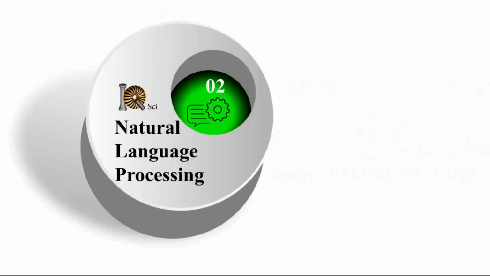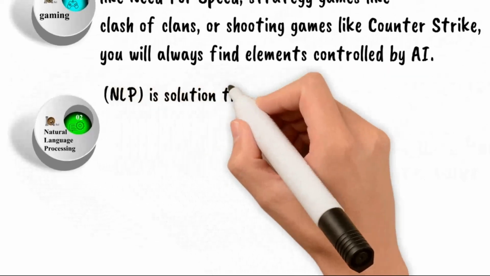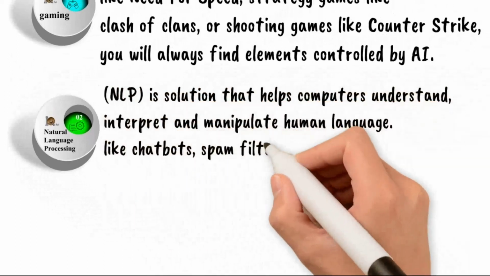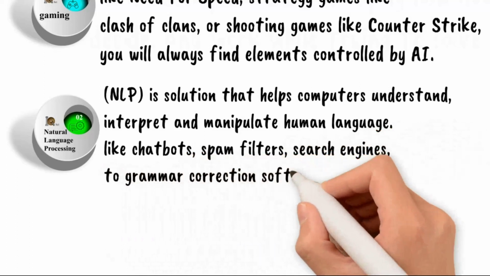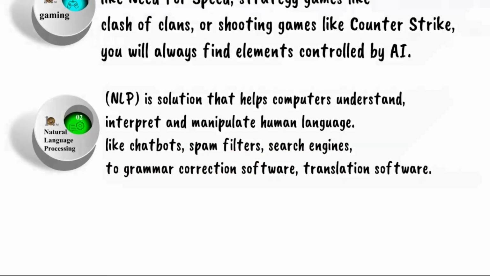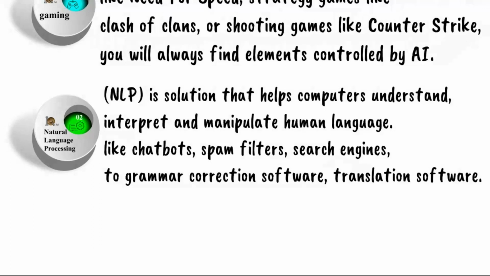Natural language processing. NLP is the artificial intelligence-based solution that helps computers understand, interpret, and manipulate human language. NLP is at the core of tools we use every day, from translation software, chatbots, spam filters, and search engines, to grammar correction software, voice assistants, and social media monitoring tools.